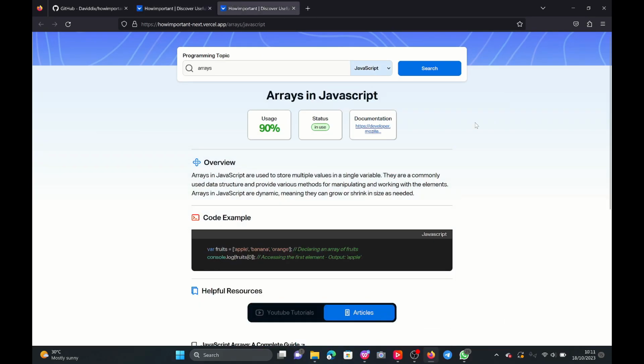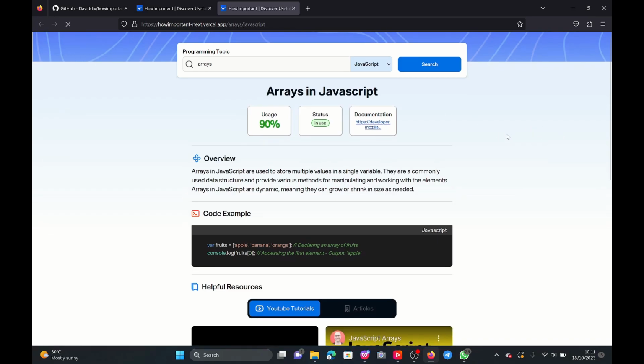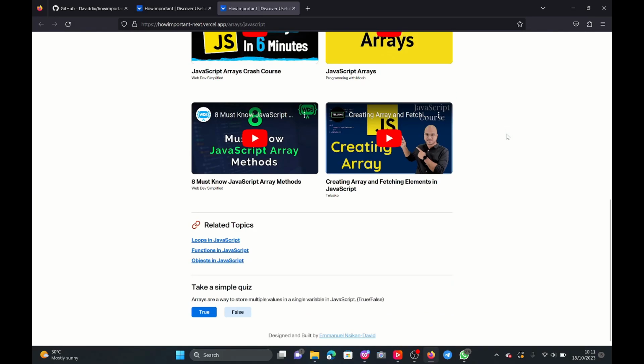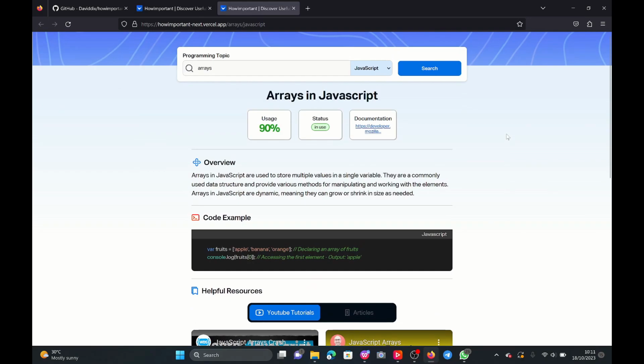One thing I forgot to mention is a small fix I did to the loading time to at least ease the pain, which is hashing. So when you search for a topic and you get back a response and you search for that same topic again, it doesn't take as long. It takes like 2 seconds to load everything up. So I did that to ease the pain, so you wouldn't have to wait for the 30 seconds to pass before you get your information if you are looking for the same topic again.